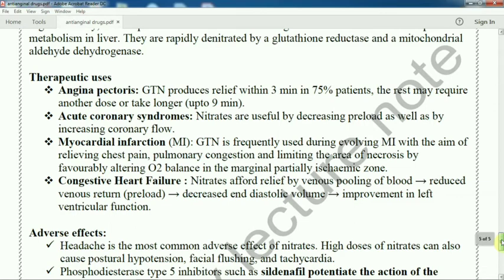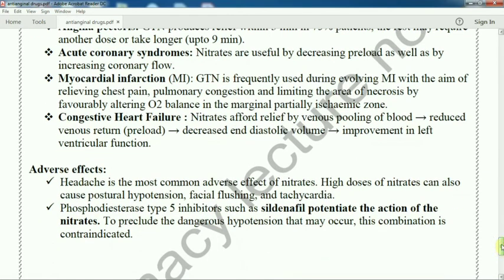What are the adverse effects? Headache is the most common adverse effect of nitrates, and high doses of nitrates can also cause postural hypotension, flushing and tachycardia. Phosphodiesterase type 5 inhibitors such as sildenafil potentiate the action of nitrates. To preclude the dangerous hypotension that may occur, this combination is contraindicated.